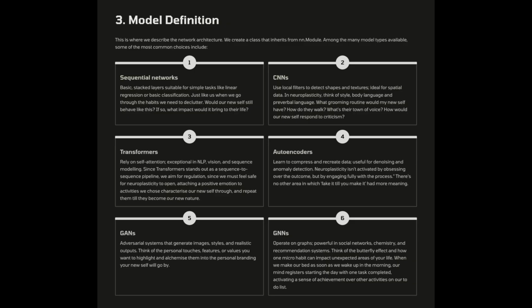This is where we describe the network architecture. We create a class that inherits from nn.Module. Among the many model types available, some of the most common choices include 1. Sequential networks, basic stacked layers suitable for simple tasks like linear regression or basic classification.